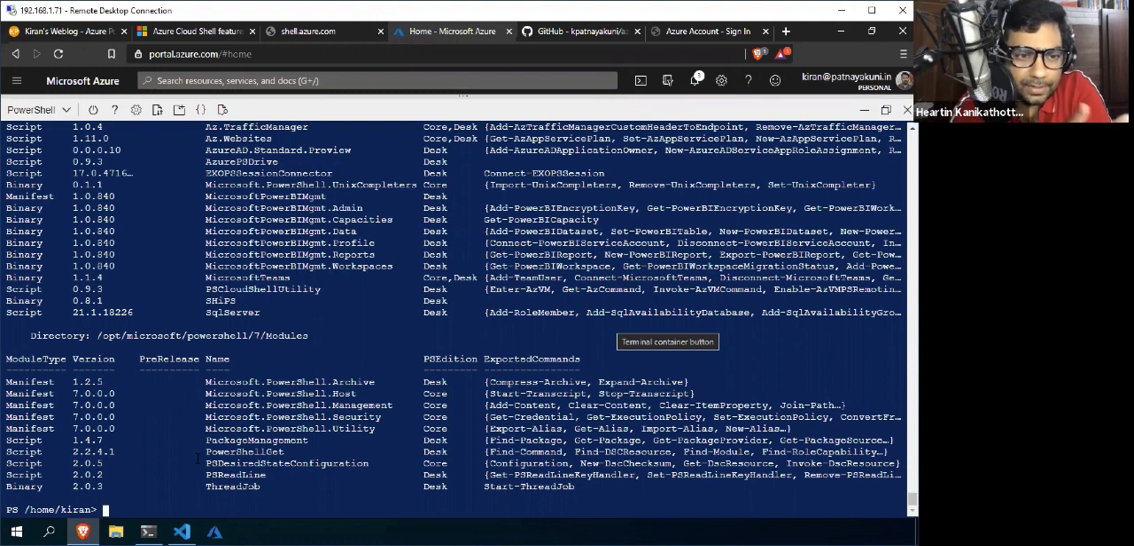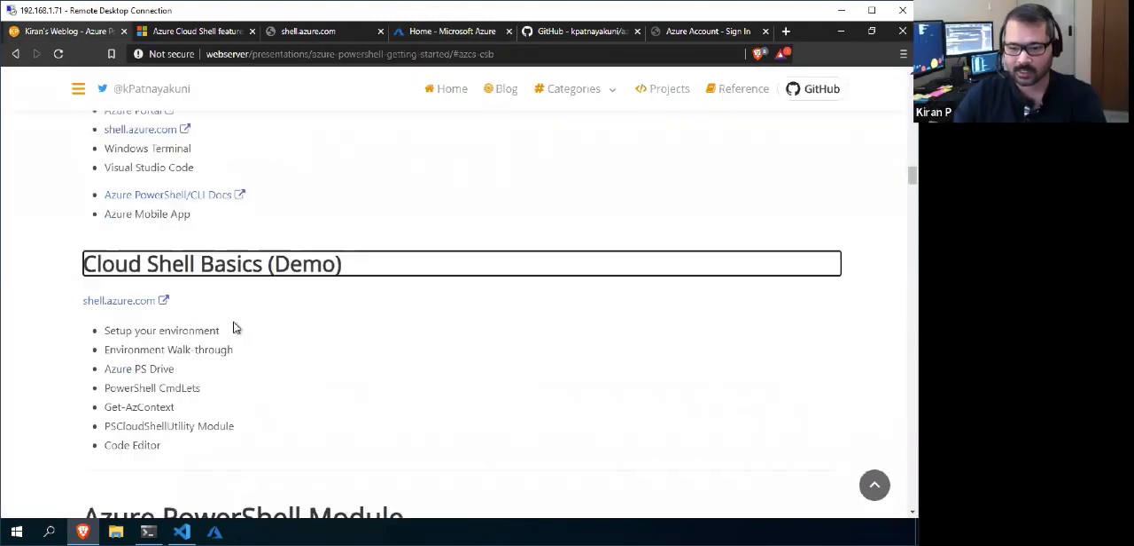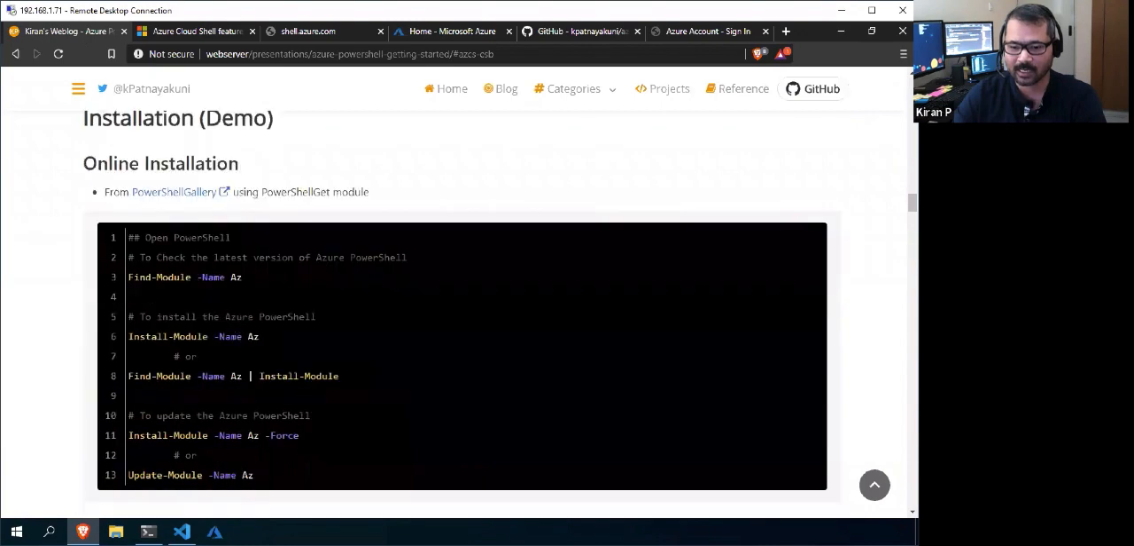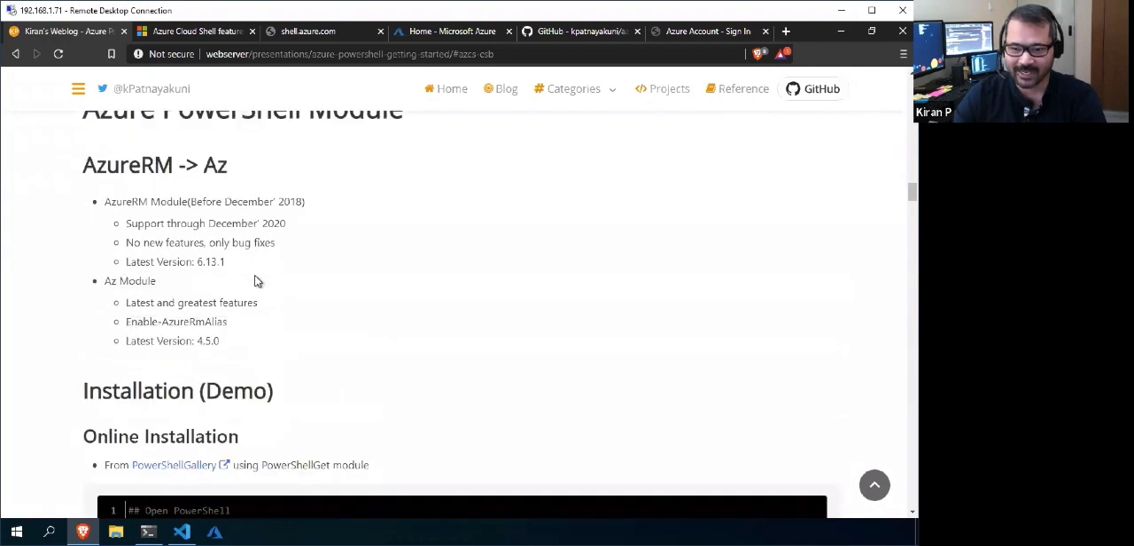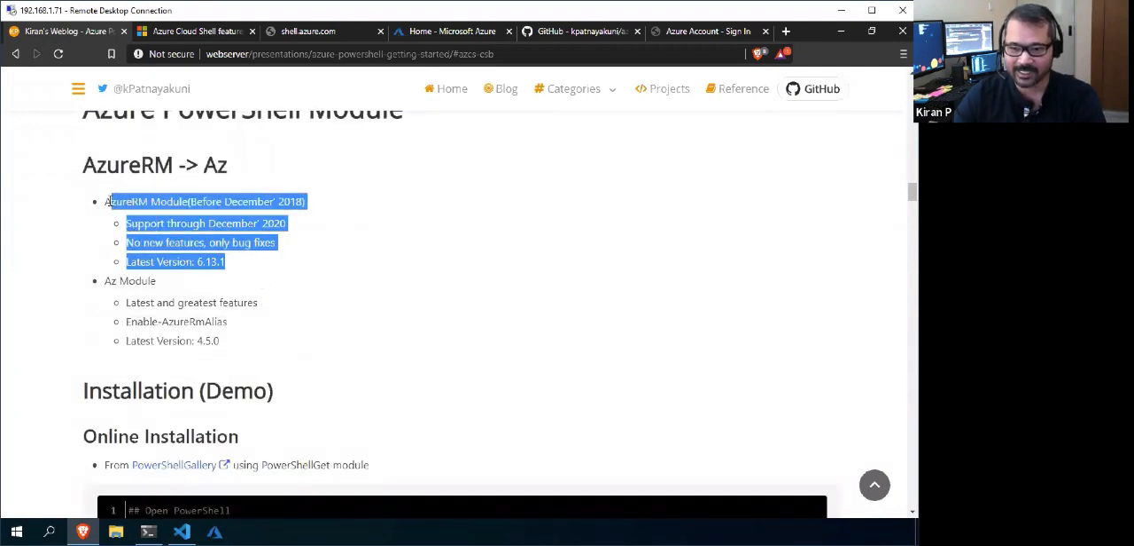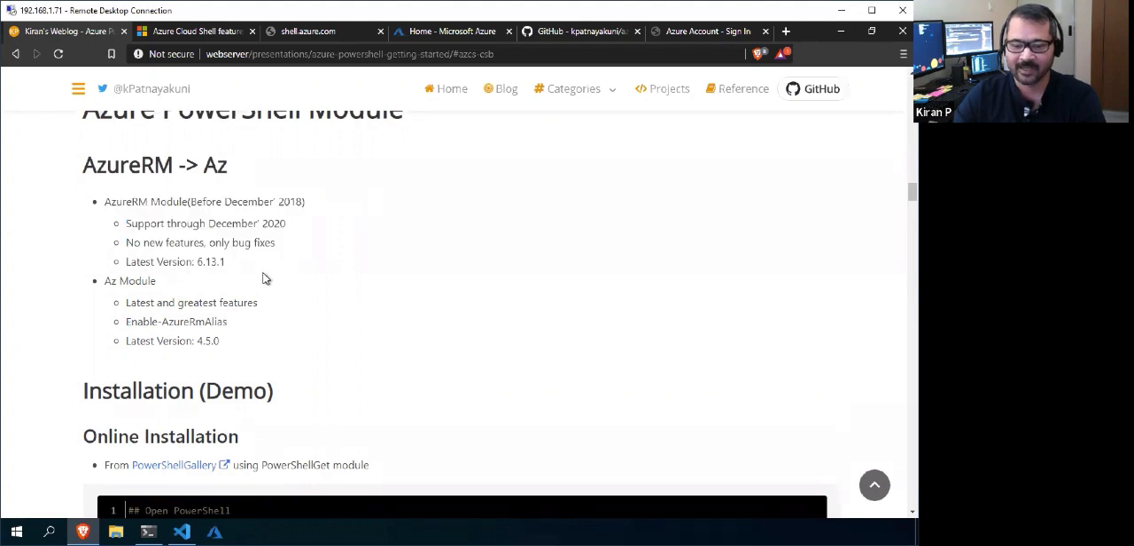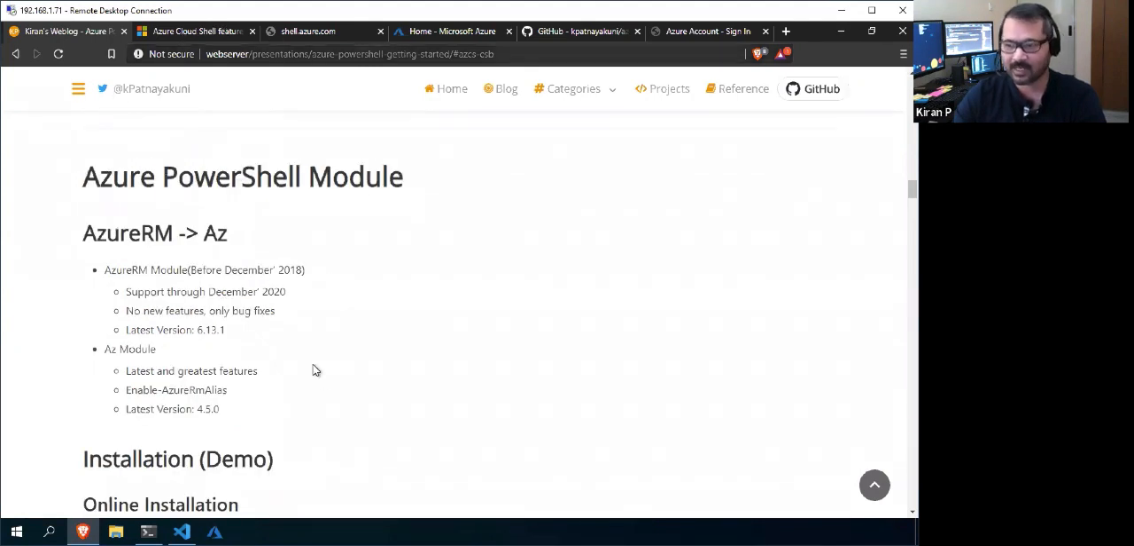Is there a way people can see only Azure related commandlets? Get-Command shows you everything, right? So is there any way to filter? Yes, actually that is there. Why I did not mention it is that in tomorrow's session it is covered, how we can get the commandlets and all. However, for the interest of the question, I'll take you there.